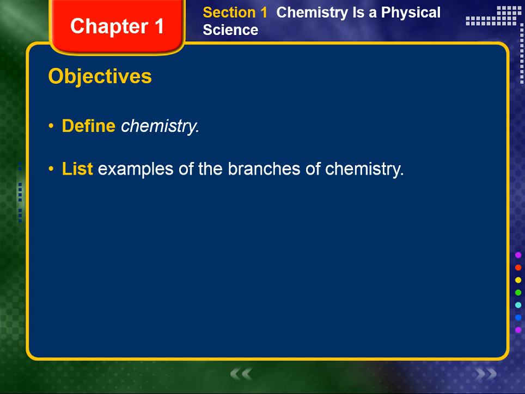At this point, you should be able to define chemistry and list examples of the branches of chemistry.